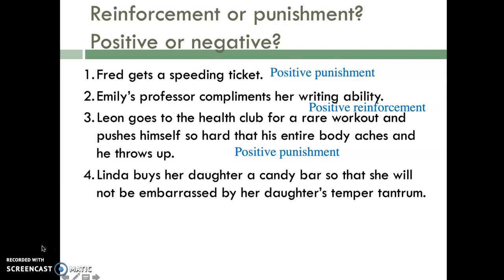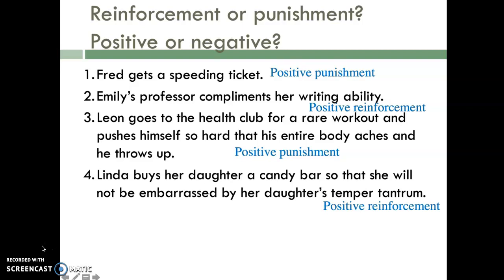Linda buys her daughter a candy bar so that she will not be embarrassed by her daughter's temper tantrum. Okay, so if you think about that, is that going to increase or decrease the behavior? So I would say this is positive reinforcement. And so from the daughter's perspective especially, the mom is giving her a candy bar.